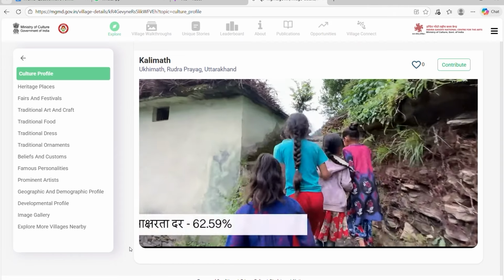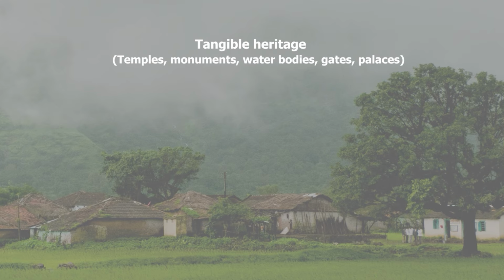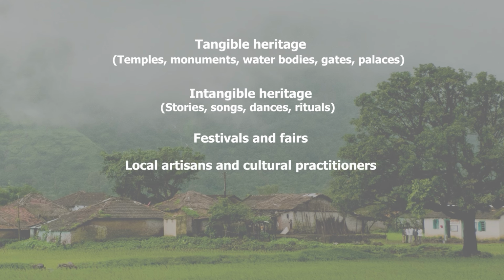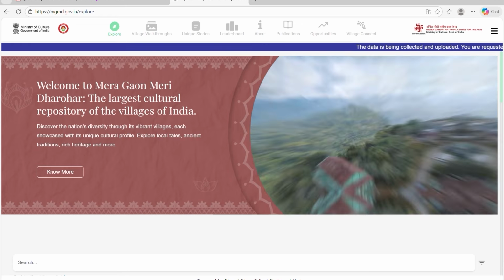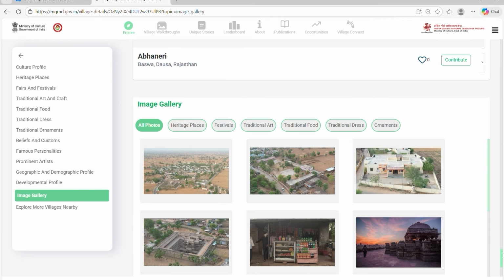Each village contributes valuable information such as tangible heritage, temples, monuments, water bodies, gates, palaces, intangible heritage, stories, songs, dances, rituals, festivals and fairs, local artisans and cultural practitioners, institutions of cultural importance, traditional products and markets. Documenting these elements is crucial. If not preserved today, many of these traditions may fade away.